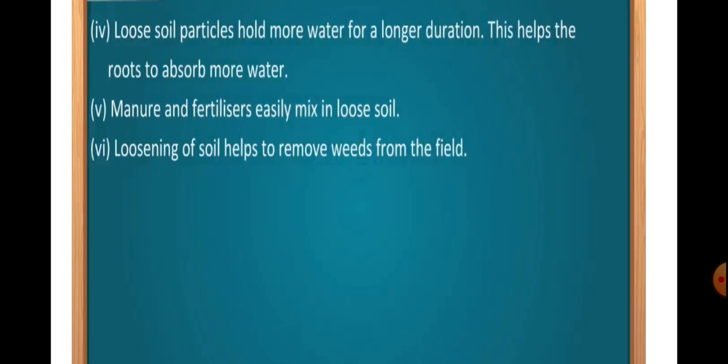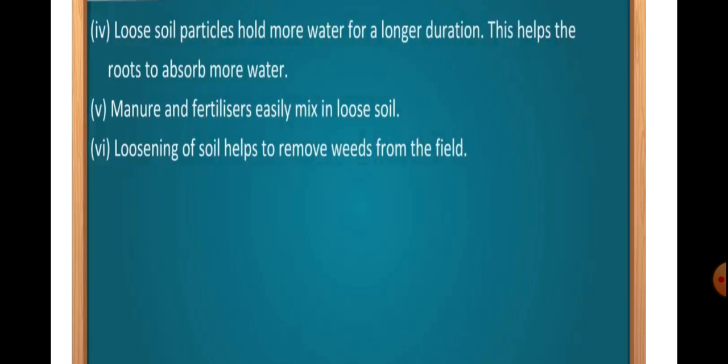Loose soil particles hold more water for a longer duration, and this helps the roots to absorb more water. Manure and fertilizers easily mix in the loose soil. Loosening of soil helps to remove weeds from the fields. So these were the benefits of loosening soil.